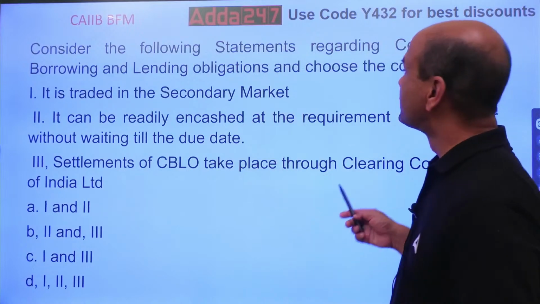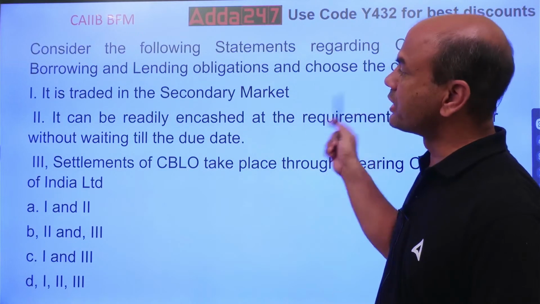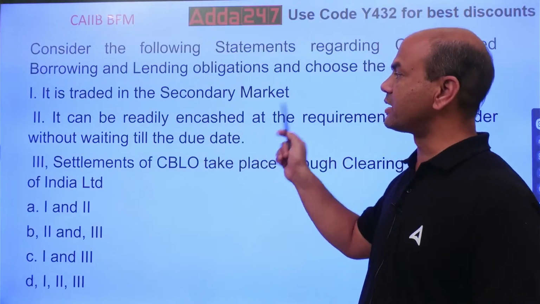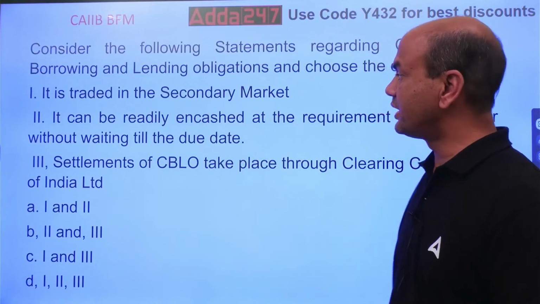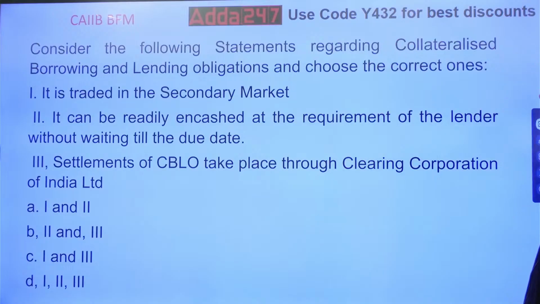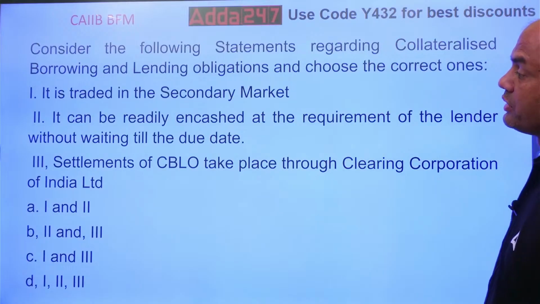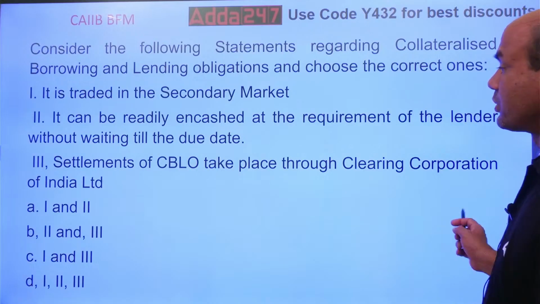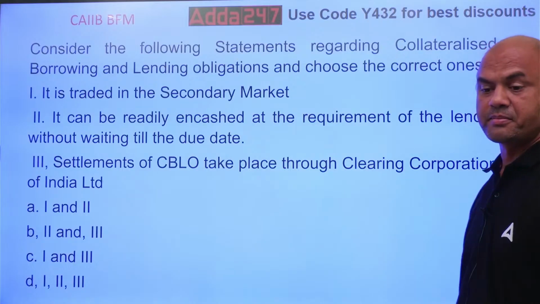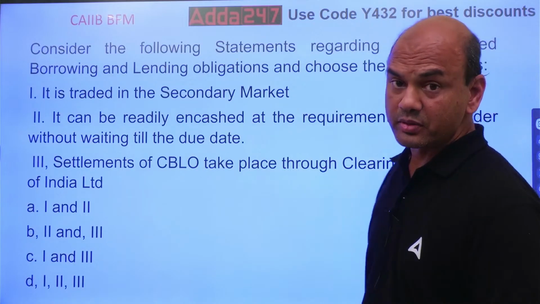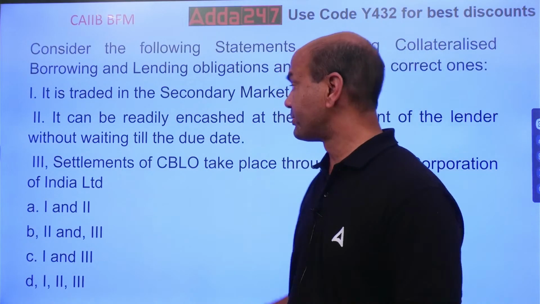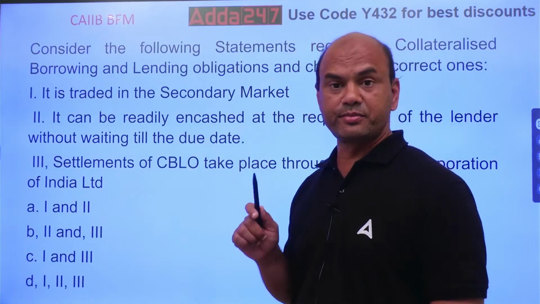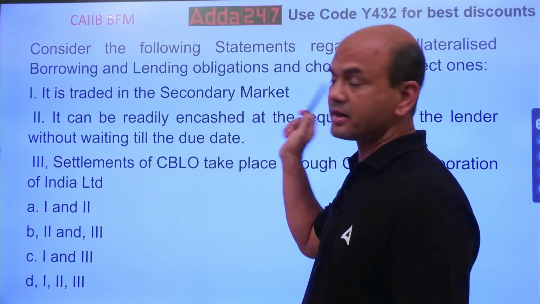So, which of the statements is true regarding CBLO? It is traded in the secondary market. It can be readily encashed at the requirement of the lender without waiting till the due date. Settlement of CBLO takes place through Clearing Corporation of India. Now, the important part over here is, look at this. Understand the terms properly. It is traded in the secondary market.